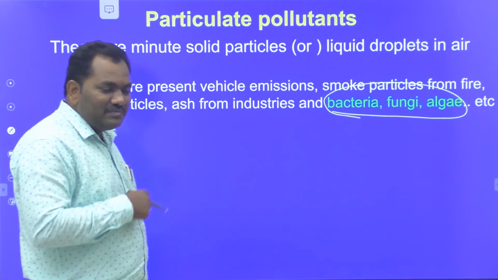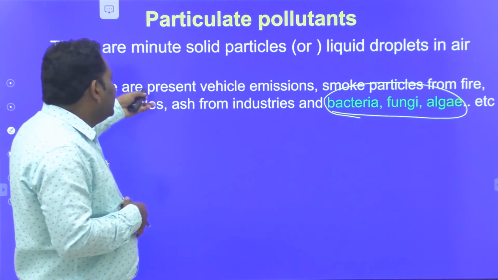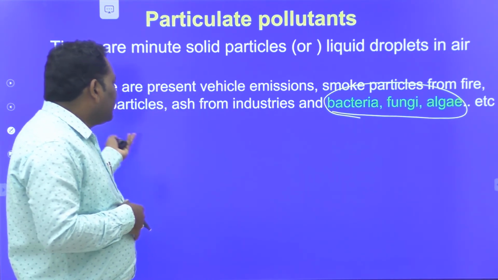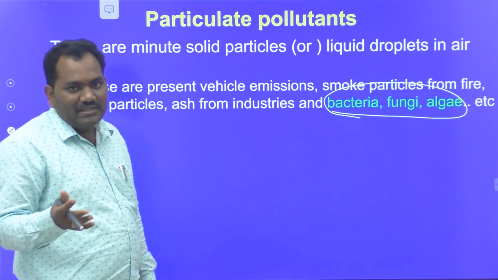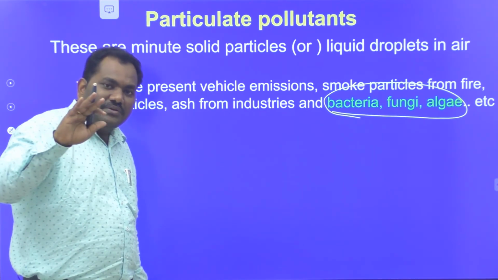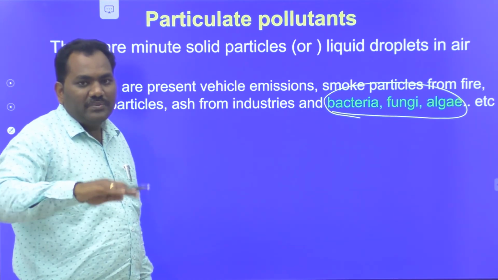Viable particulate pollutants can move by themselves. But dust, smoke and other ash-like particles are considered non-viable particles. They do not move by themselves; they need some force to move from one place to another.